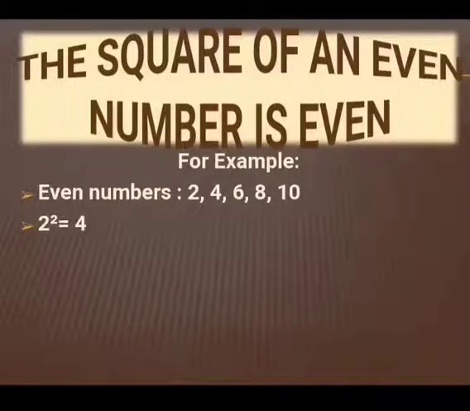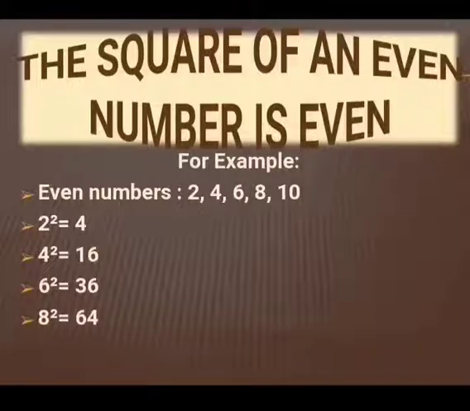According to the next property, the square of an even number is even. Let's have even numbers. We know even numbers starting from 0, 2, 4, 6, 8 and 10. 2 square is 4, 4 square is 16. Similarly, 6 square is 36, 8 square is 64. All these square numbers which we are getting are even numbers. So, the square of an even number is always an even number.